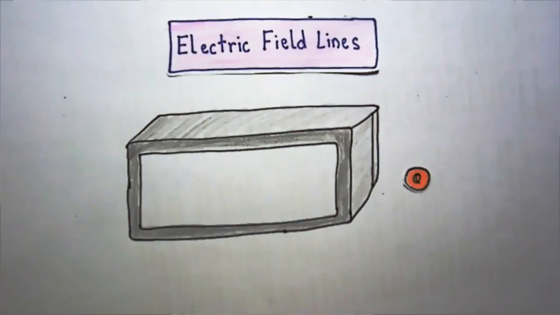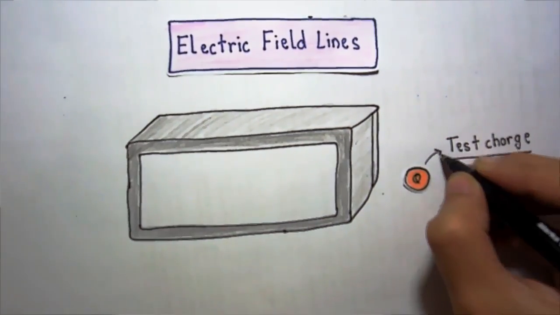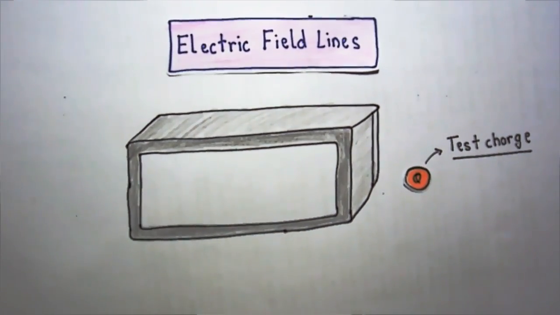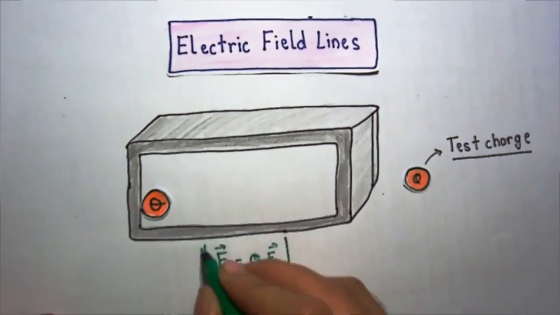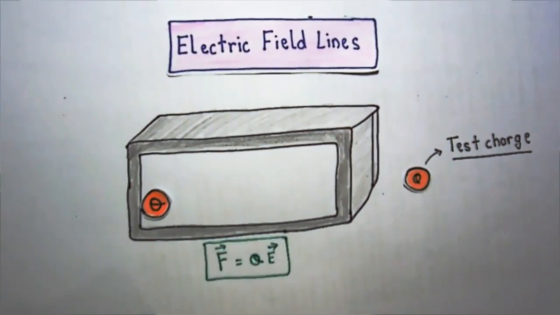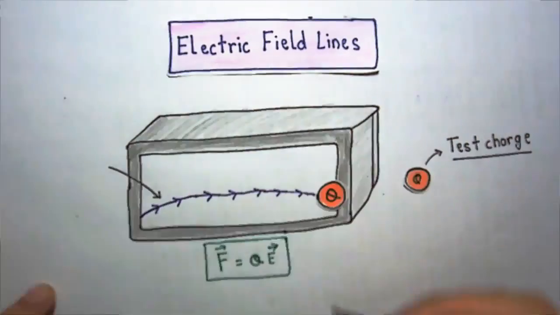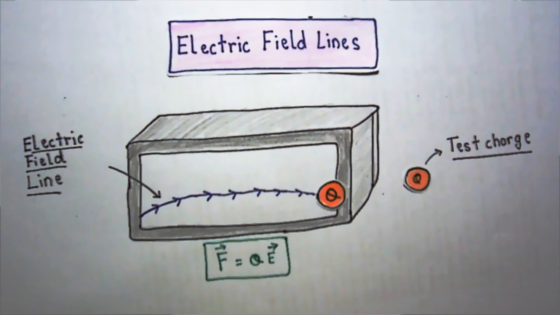Let's take a kind of chamber which has a certain electric field inside it. We don't know the direction of the electric field, so let's take a test charge Q and place it inside this chamber. We know that the force applied on a charge in the electric field is charge times the strength of the electric field. So inside this chamber, the charge will experience a force in the direction of the electric field and it will start moving. By the movement of this charge, we can determine what the pattern of electric field lines is in this particular chamber. This trajectory drawn by the charge is the electric field line.